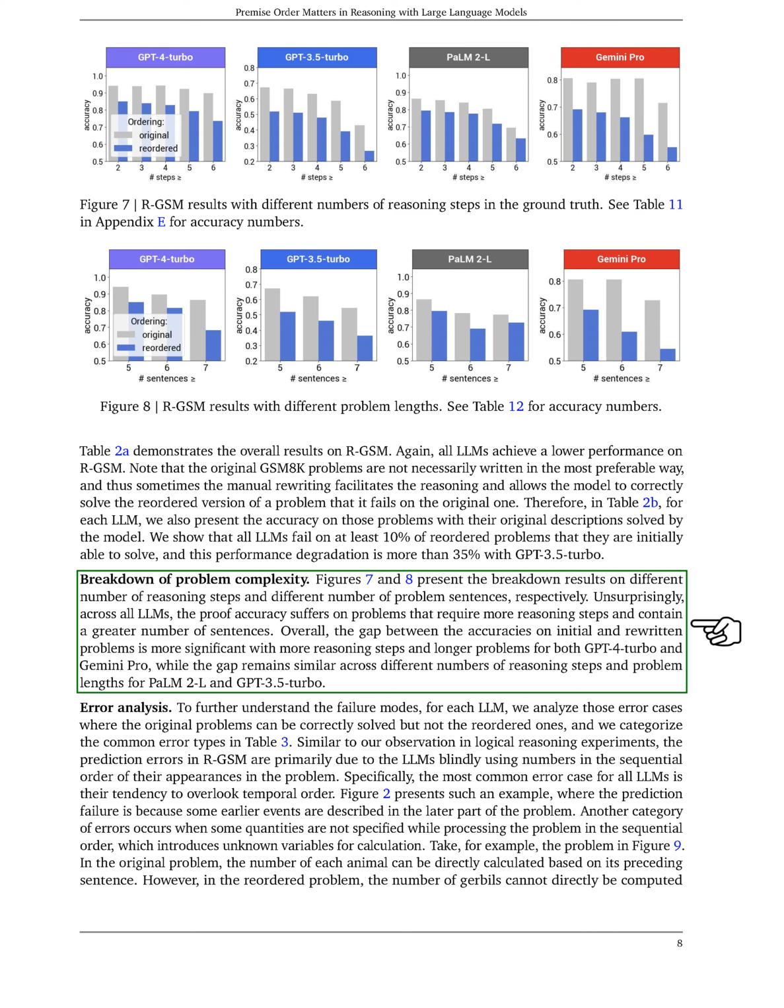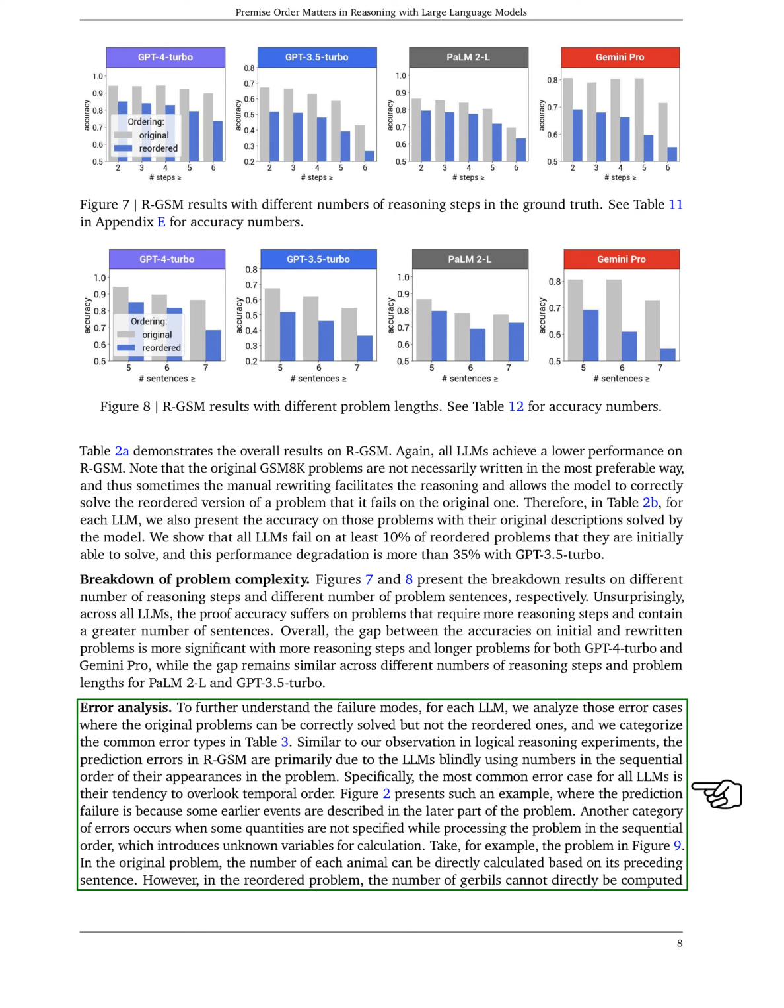In our error analysis, we delve into those instances where the LLMs could solve the original problems but not the reordered ones. We categorize the common types of errors in a table. Similar to what we observed in logical reasoning experiments, the prediction errors in RGSM are mainly due to the LLM's tendency to use numbers in the order they appear in the problem text. The most frequent error across all LLMs is their failure to account for temporal order.